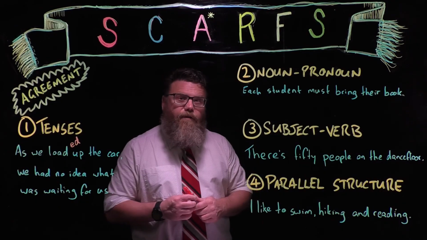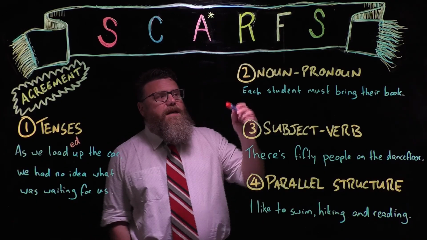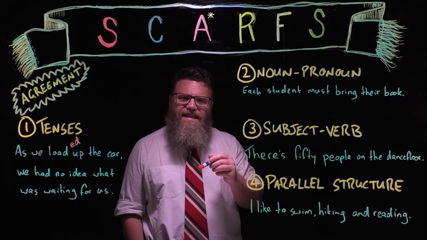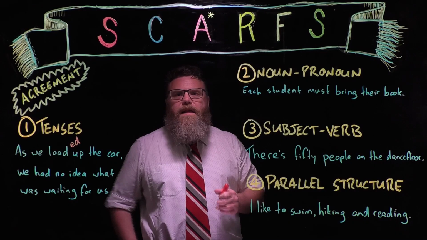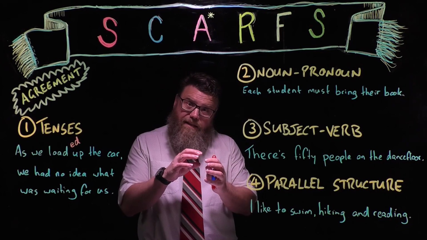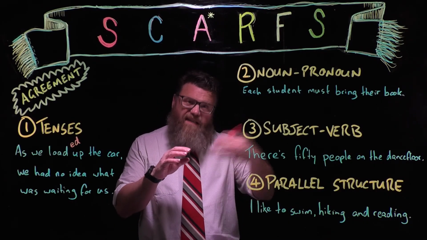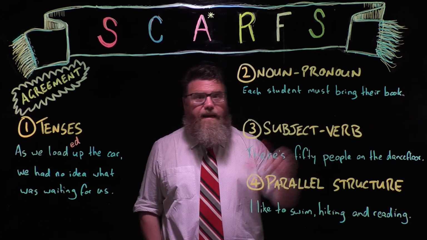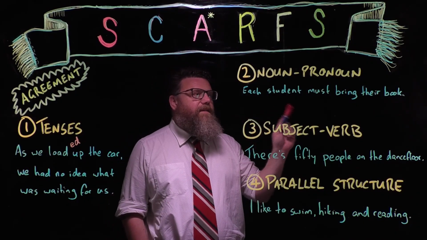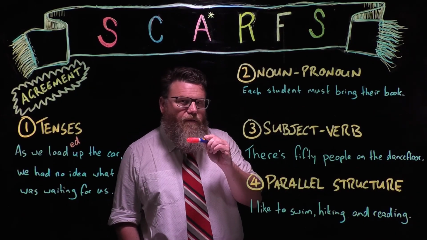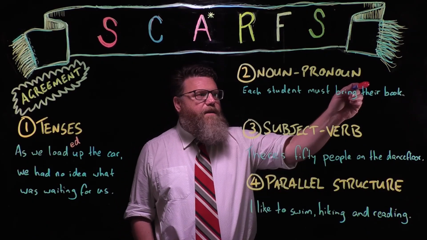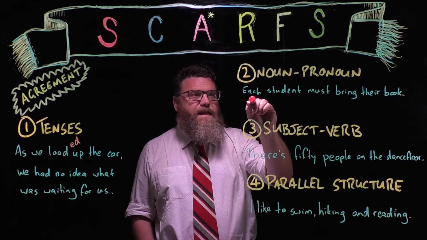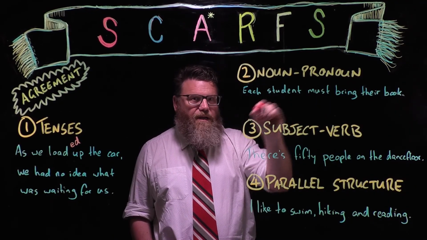The second area where we often find lack of agreement is between noun and pronoun. So when we talk about pronouns, we're talking about those little words like he, his, she, her, they, their, that we use in place of a noun later in the sentence so that we avoid repeating that noun over and over again. So in this sentence, the pronoun is their. Okay, we've got each student must bring their book. So the way to work out if you've got lack of agreement with noun and pronoun is to find the pronoun, and then trace it back to the noun it's referring to. In this case, each student. That's whose book we're talking about.